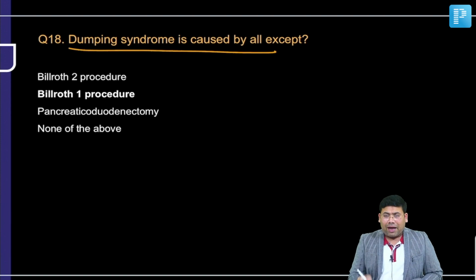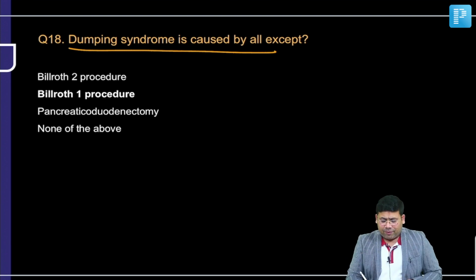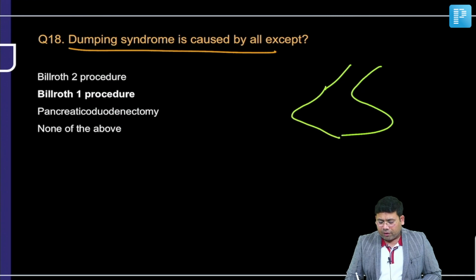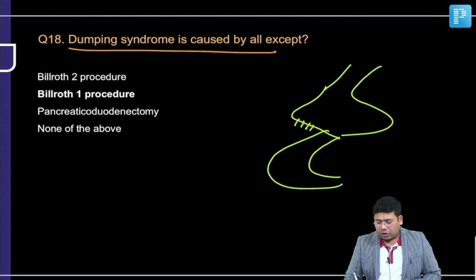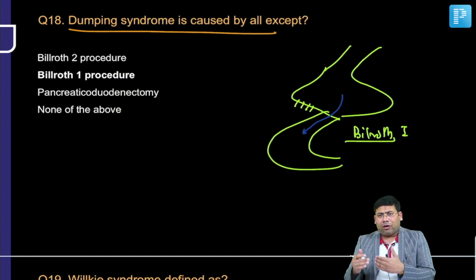Dumping syndrome is actually due to the direct entry of food into the intestine without undergoing any assimilation. When we talk about dumping syndrome, there is one very important phenomenon which is associated with Billroth 1. I have discussed this in detail and depth in the classroom also, that there is something known as the duodenal brake or neuroendocrine brake. So when the food directly enters the intestine, that is, the first part of the duodenum has been anastomosed with the stomach after distal gastrectomy.